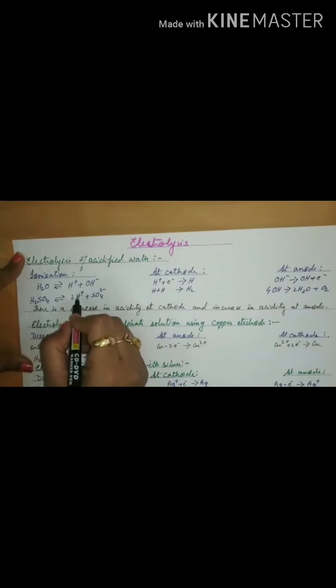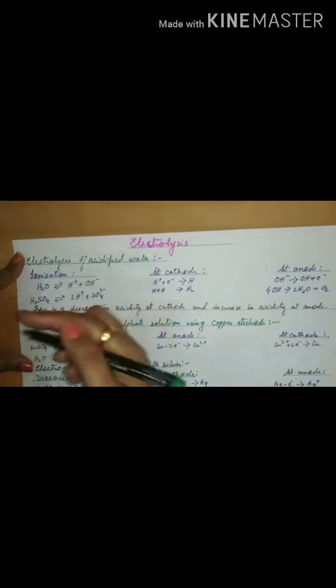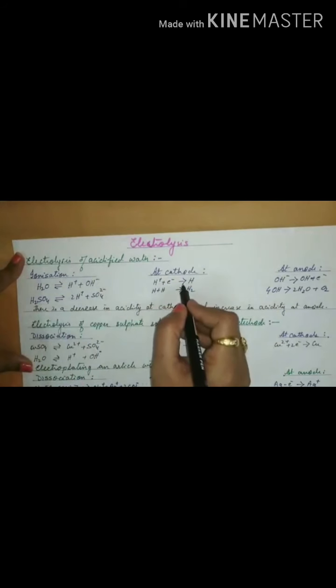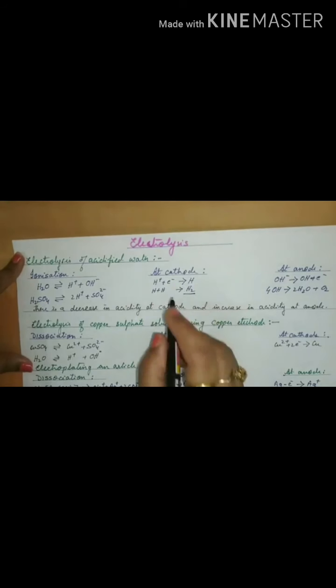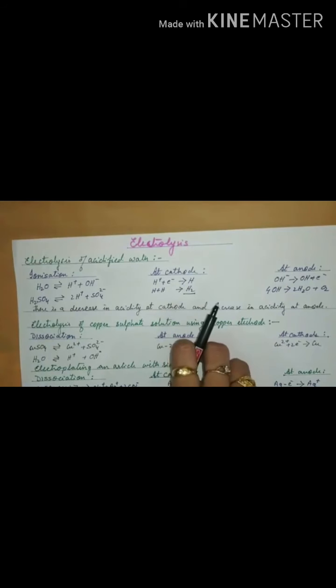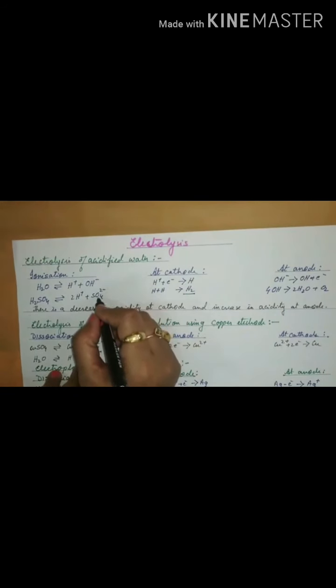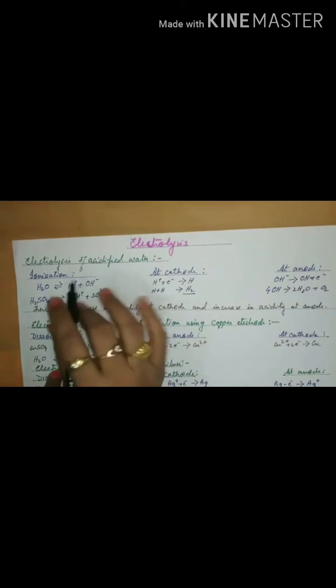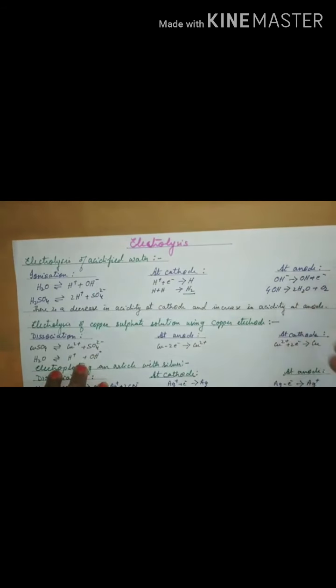Now the type of cation here is the same, so there is no problem at the cathode. Hydrogen ion will get discharged, and H being very unstable, you will get hydrogen gas at the cathode. So your observation is a colorless, odorless gas which burns with a pop sound given out at the cathode. Out of the two anions, hydroxyl and sulfate, sulfate is at the top, very reactive, and will not discharge. So OH discharges at the anode and gives you OH, which is unstable, and gives you oxygen. So this is released at the anode, a colorless, odorless gas which rekindles a glowing splinter.